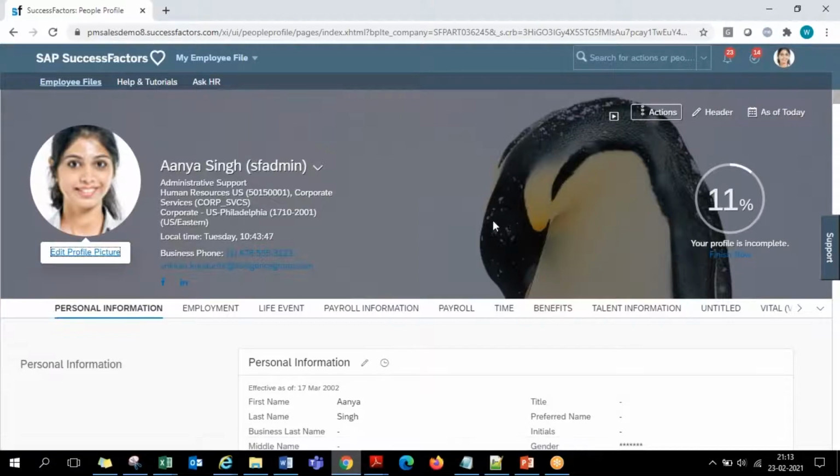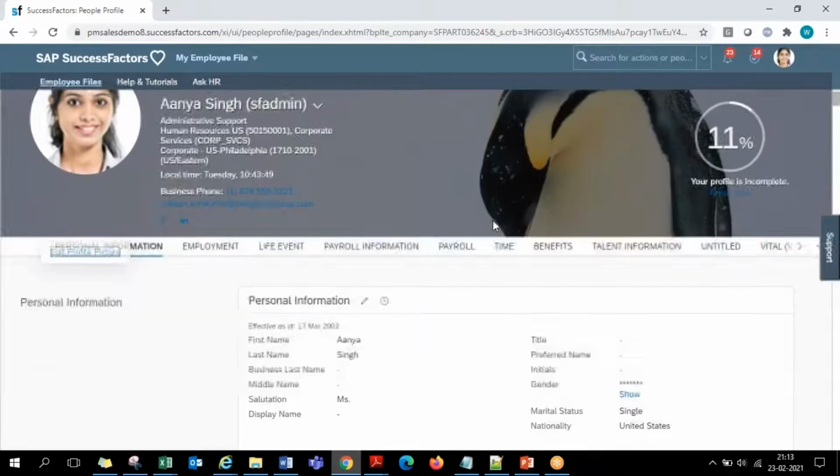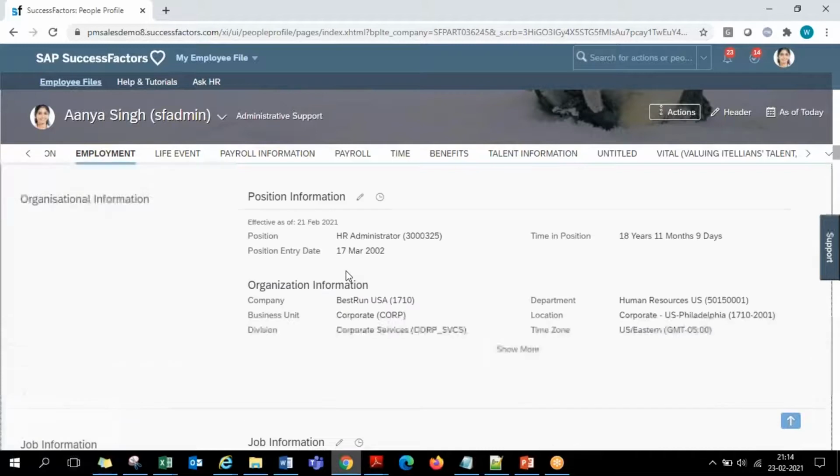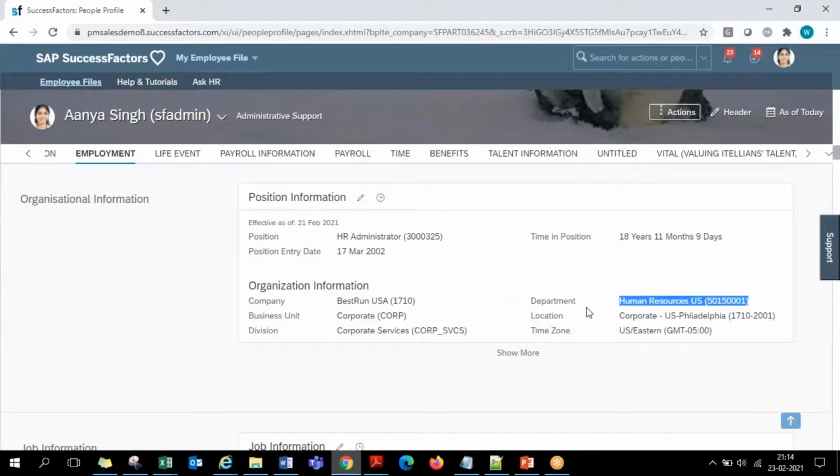So this is the one that is going to have the entire information of an employee: personal details, employment details, the time balances, leave balances, salary details, everything is present here. Okay, so the entire information of an employee is maintained and managed from here. Any editing or updates to be made, any promotions, transfers to be recorded in the system. Say currently the employee is in which department, which location, and all. If you want to record any transfer of the employee, department, location, anything, you update these things here, maintaining the historic record.